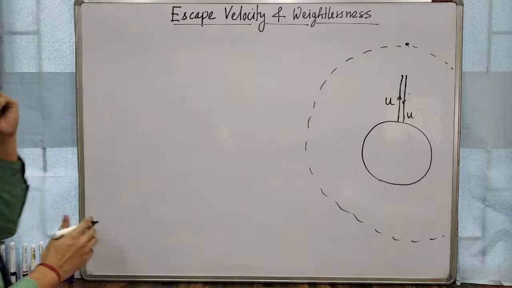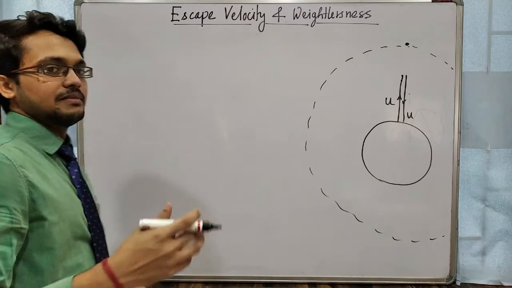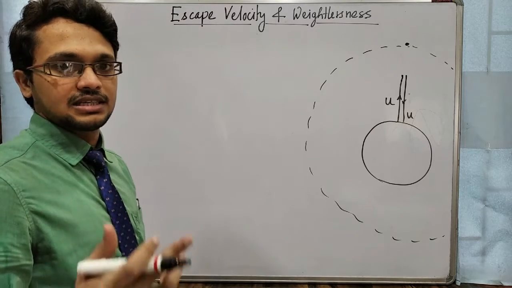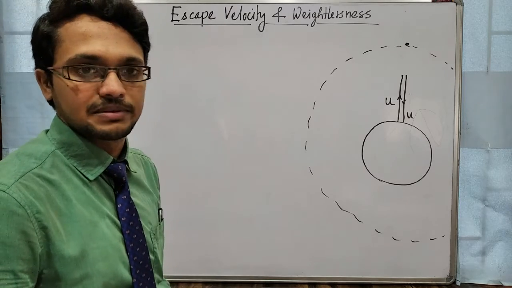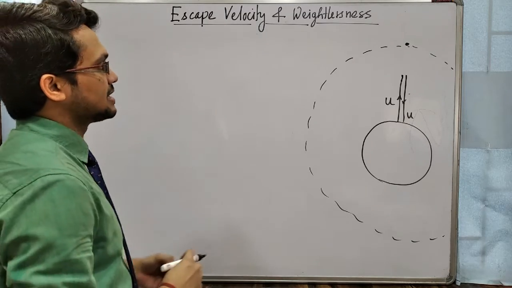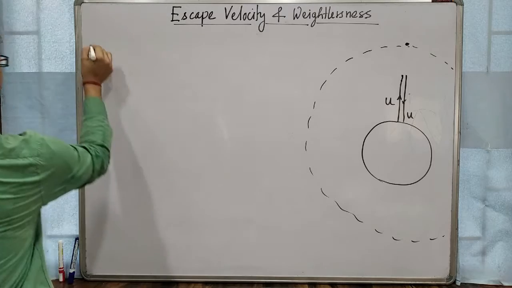So now I will show you what will be the minimum velocity with which an object is projected from the surface of earth, so that it will never come back to the surface of earth again. So here we are neglecting the air resistance, okay.